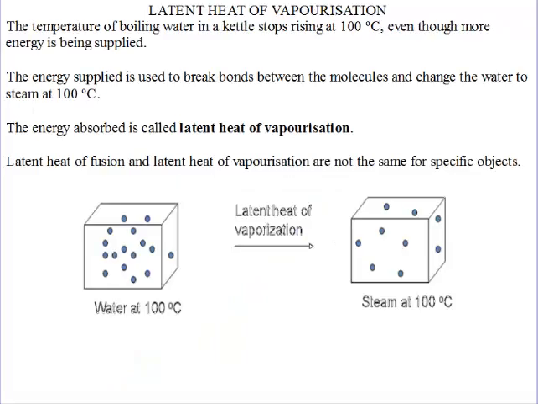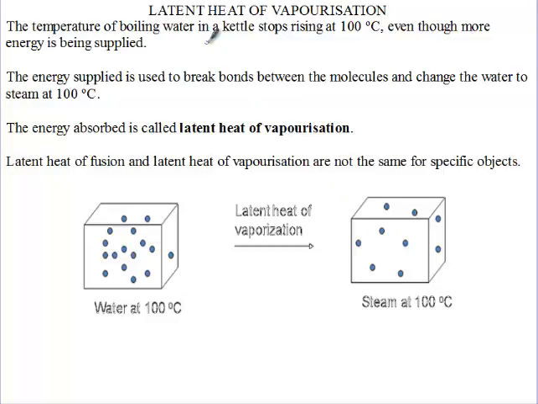Let's move on to the other type of latent heat. This is called the latent heat of vaporization. We've dealt with latent heat of fusion, where we saw that it exists between a solid and a liquid. It is the amount of heat absorbed before a solid can change to a liquid without a change in temperature. Now, latent heat of vaporization exists between a liquid and a gas.